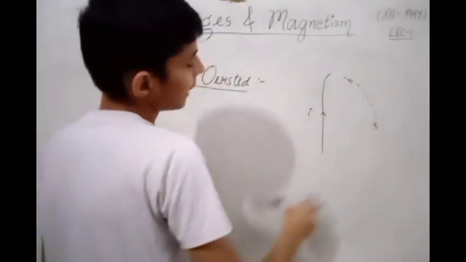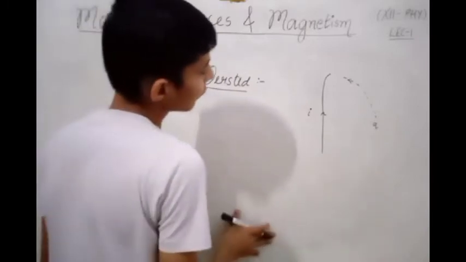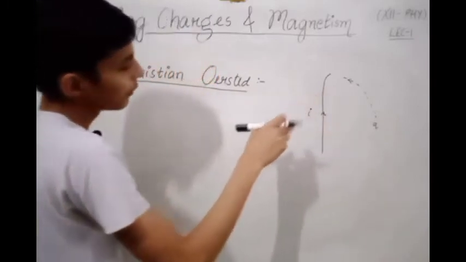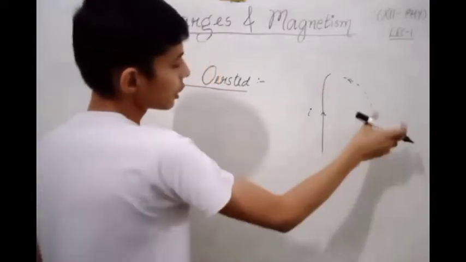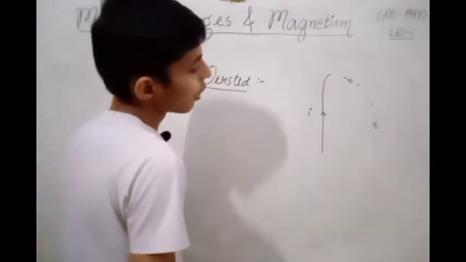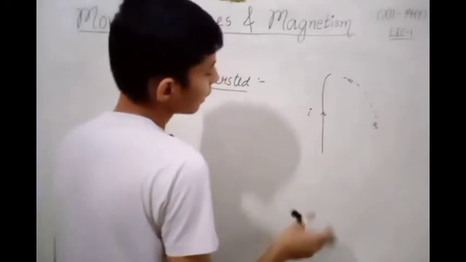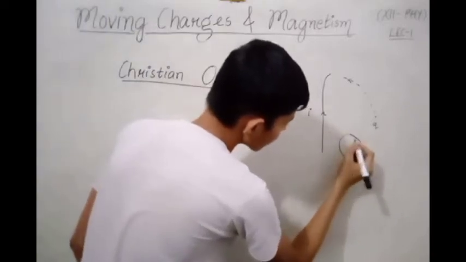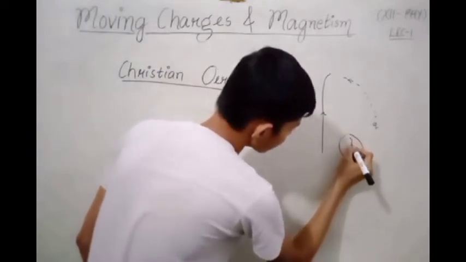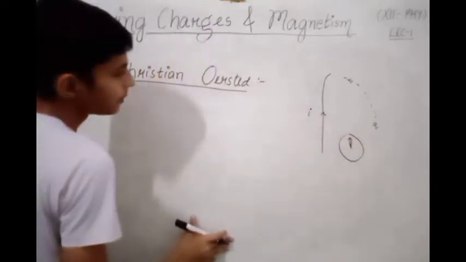Then he came to know that a field is present here, but this field is not electric field, because if electric field is present here, then when he placed a charge, the charge would move at the same moment. But this did not happen. But when he put a magnetic compass, then the needle of the magnetic compass gets deflected.